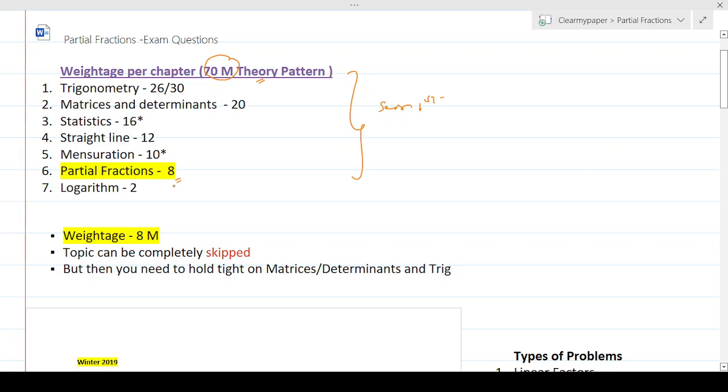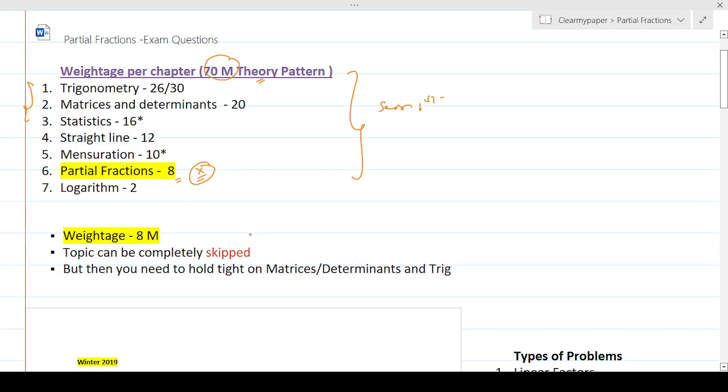So that means, let's say for some reason, you are short of time in preparing, or you don't want to prepare the whole syllabus, or your goal is not to conquer the world, your goal is just to clear the exam, or just be smart enough to use your time in the last minute, so that you focus on a few things rather than trying to cover everything because you're not prepared or you don't have time. In such a scenario, partial fractions as a chapter can definitely be skipped altogether. So you can just take your risk on this 8 marks and cover up in the other marks. So you're not risking your marks as such. You're just risking your weightage on this chapter, because you can still make up in other chapters, at least the first 3 or 4 chapters, right?